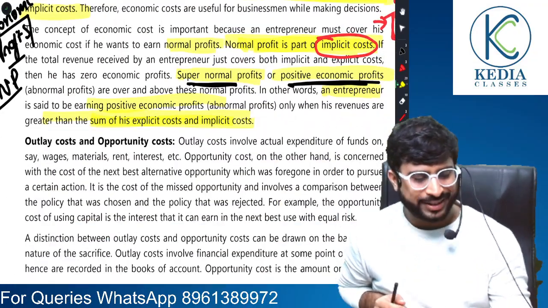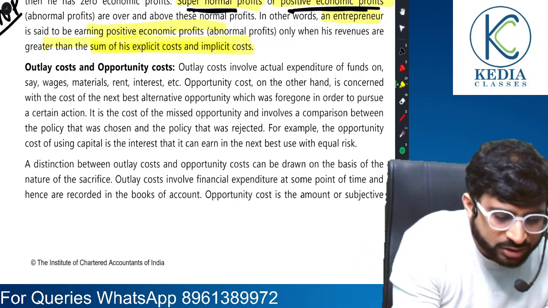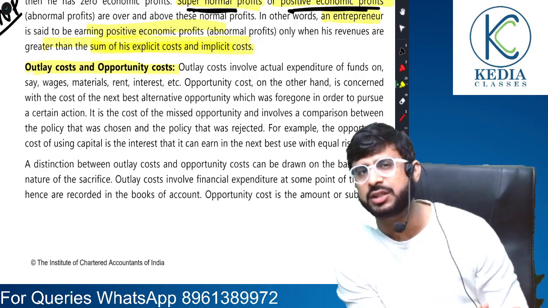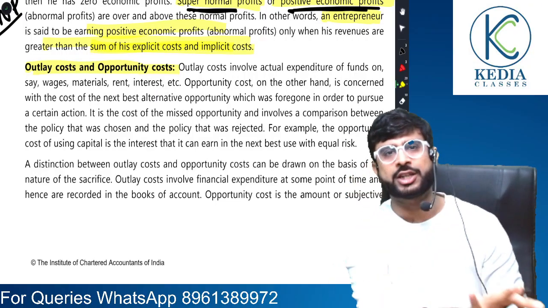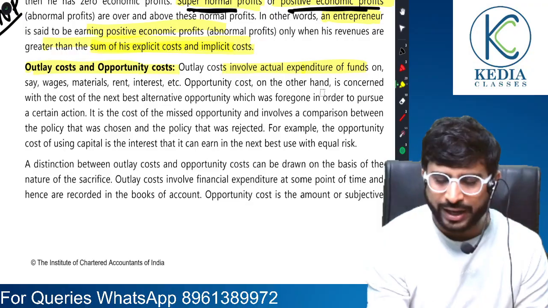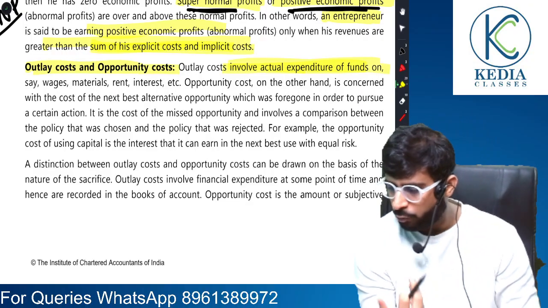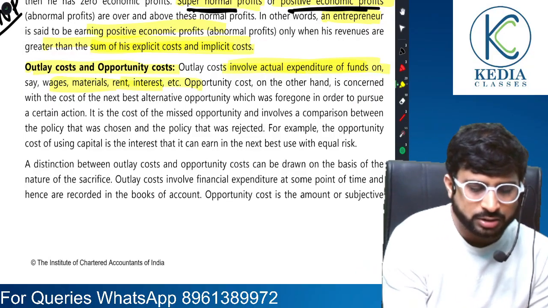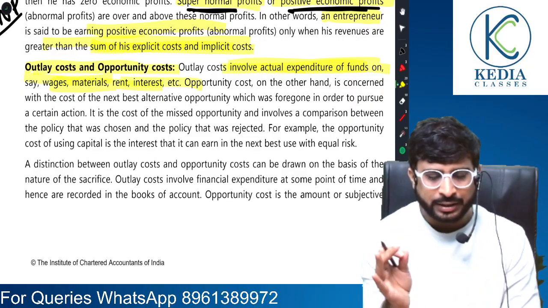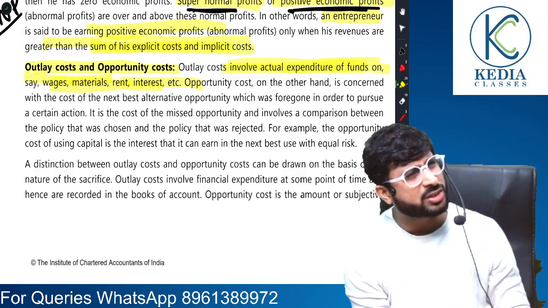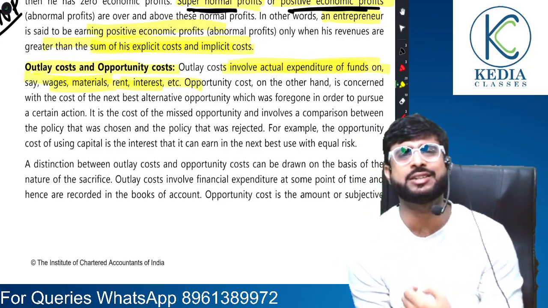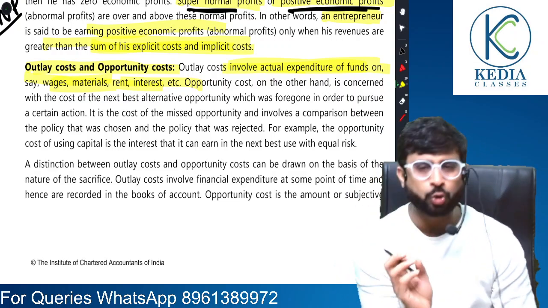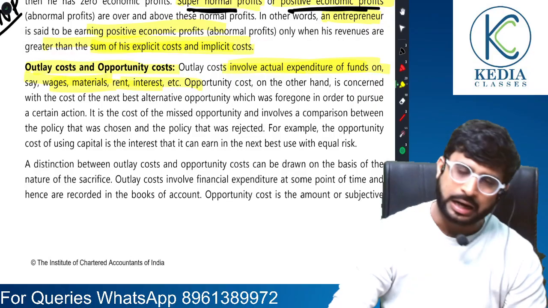Now, moving on. Let's talk about outlay costs and opportunity costs. A very simple explanation. Outlay costs, we have just discussed, are costs that involve actual expenditure, actual outflow. For example, for rent, if you are actually having to pay money, that is outlay. For raw materials, wages, you are actually having to pay money, is what outlay cost is. So is it not similar to what explicit cost is? Definitely yes. Explicit cost and outlay cost are the same only. There is no difference whatsoever. Outlay means which results in outflow.